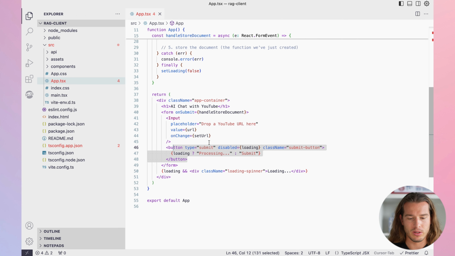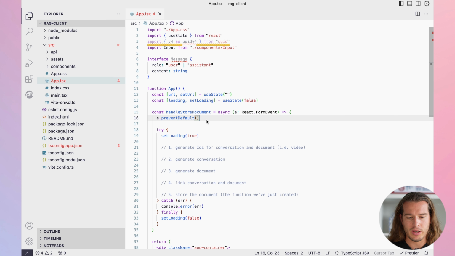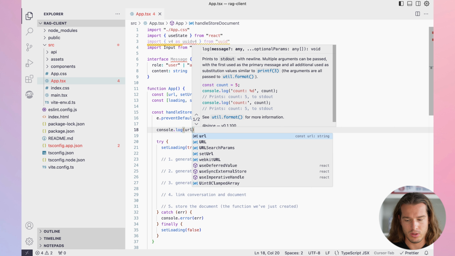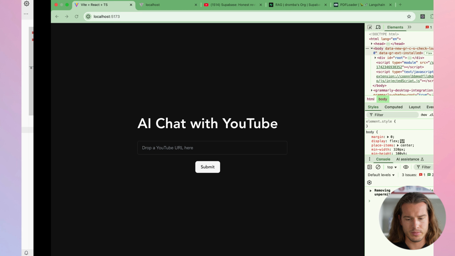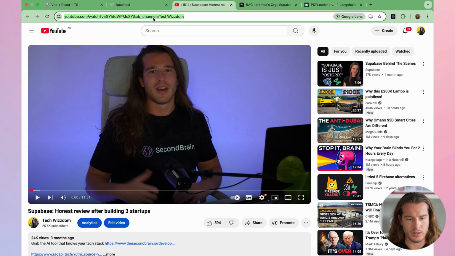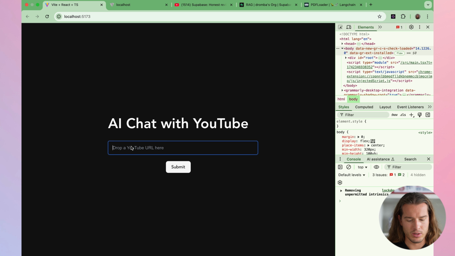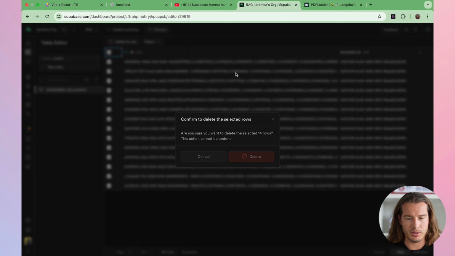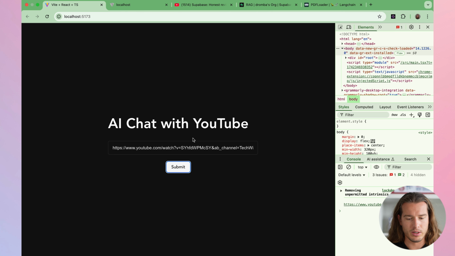And when we submit that form, we call handleStoreDocument. Let's just console.log this URL here. If we put anything here, let's say this video, we drop it, we submit it, and it's just console.log here. And we already have some stuff, so I will just remove it here from the database to make everything clear.